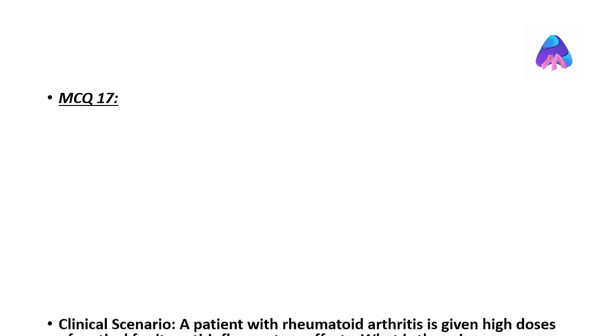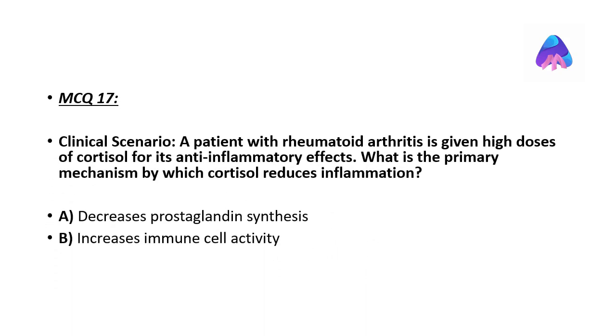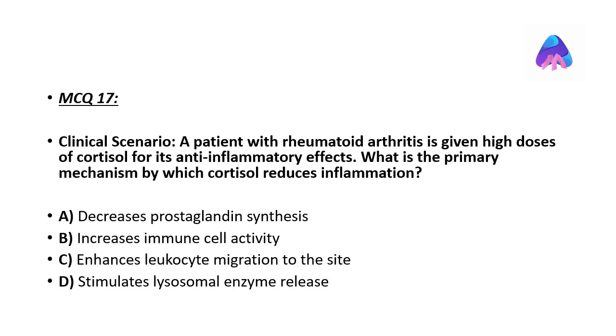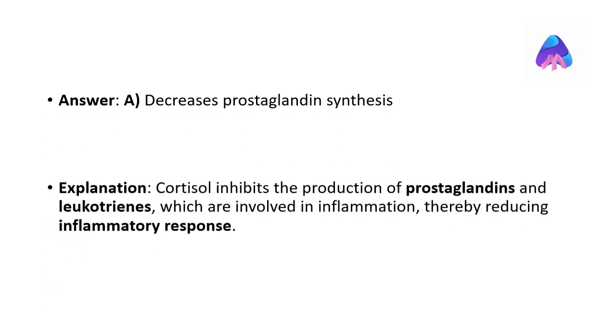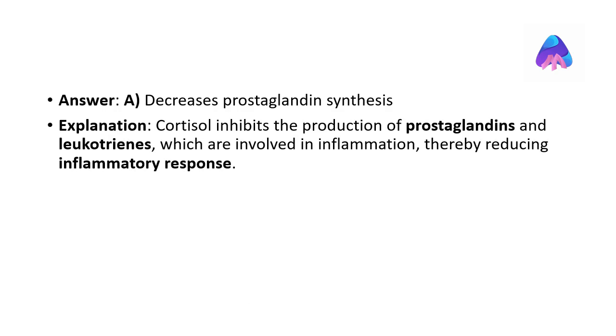A patient with rheumatoid arthritis is given high doses of cortisol for its anti-inflammatory effects. What is the primary mechanism by which cortisol reduces inflammation? The correct answer is decreased prostaglandin synthesis. Cortisol inhibits the production of prostaglandins and leukotrienes, which are involved in inflammation, thereby reducing the inflammatory response.